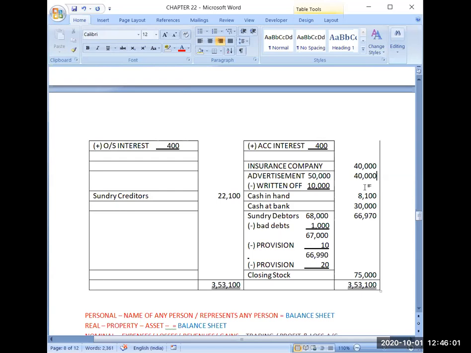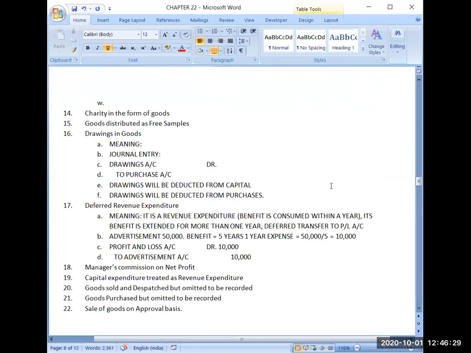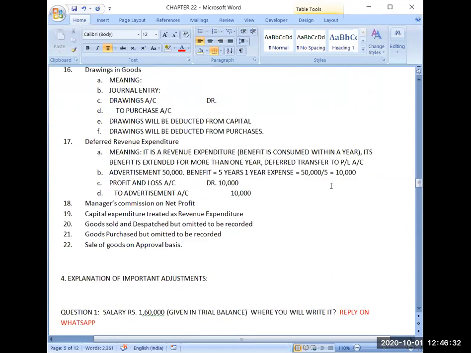So next year again I will be writing off 10,000, the same way as I have done now. Each and every year this balance will go on reducing by 10,000, and in 5 years it will be completely written off. It will become zero. So now I hope the meaning of deferred revenue expenditure and how we make an adjustment for it is clear. If anything is not clear, let me know.